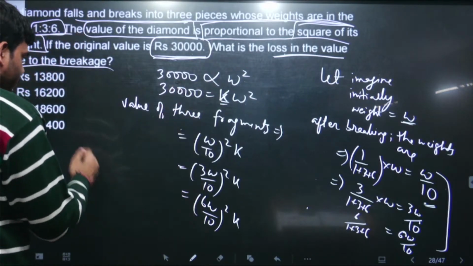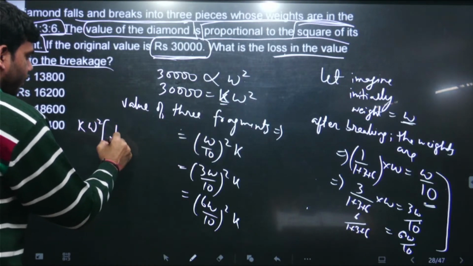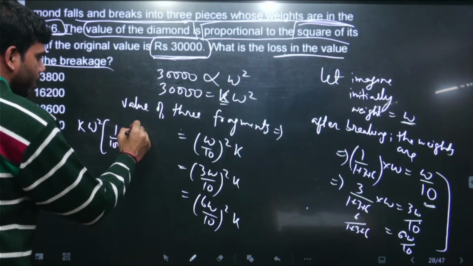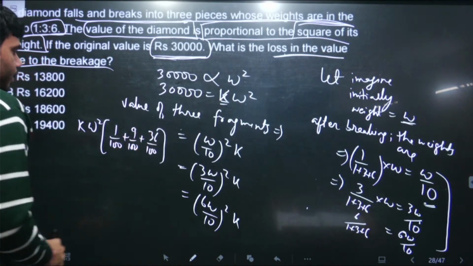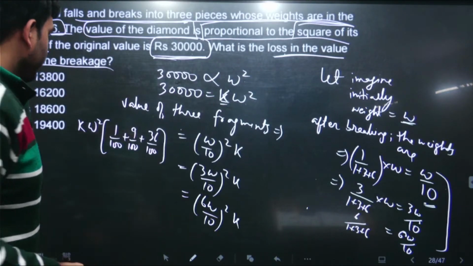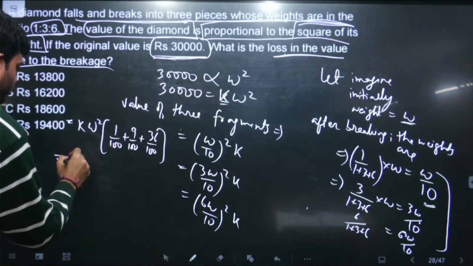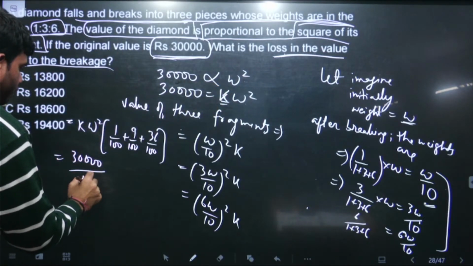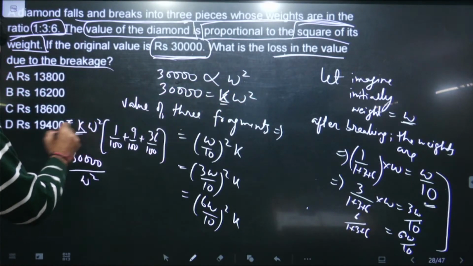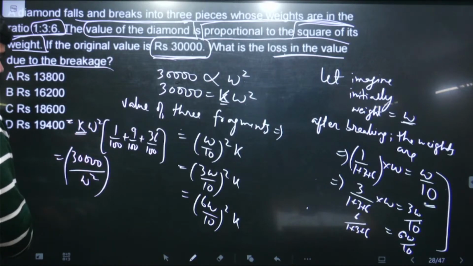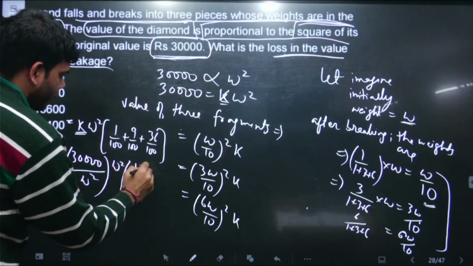So just adding these 3, we will get W, taking W square as common. So that will be 1 upon 100, 9 upon 100 plus 36 upon 100. Right, this is what we are getting, combined value, and K की जगह we can write 30,000 upon W square. From this equation, K is equal to 30,000 upon W square. So यहाँ पे writing instead of K 30,000 upon W square multiplied by W square and adding these 3, we will get 46 upon 100.